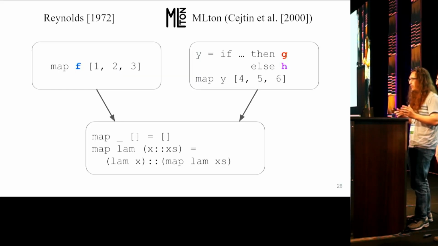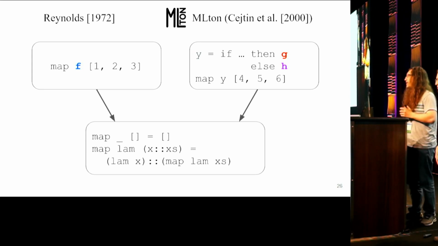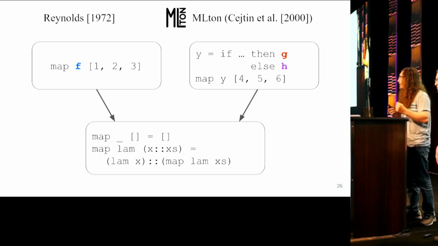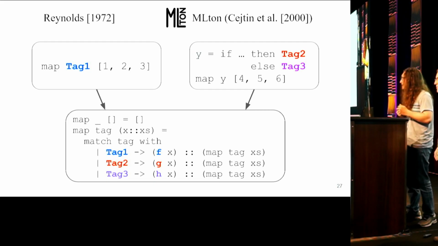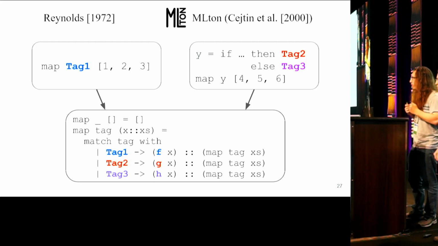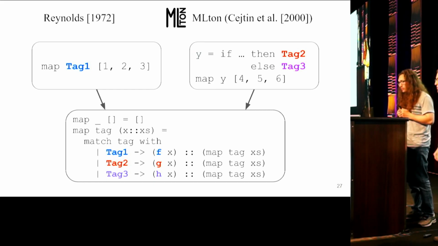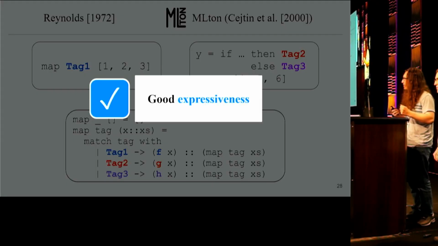Now let's return to our example, but this time let's talk about non-specializing passes. The earliest defunctionalization technique, which was introduced by Reynolds in 1972, was non-specializing. And usually when people talk about defunctionalization, this is the type of pass they're thinking about. So how would a language that uses a non-specializing defunctionalization handle our example? Well, what the language would do is run a flow analysis and determine all of the lambdas that can flow into lam. In this case, f, g, and h can flow into lam. Then it would replace lam with a sum type with 3 variants, one representing each of these possible values. And then the call to lam becomes a match on this sum type. So this has great expressiveness, good so far.